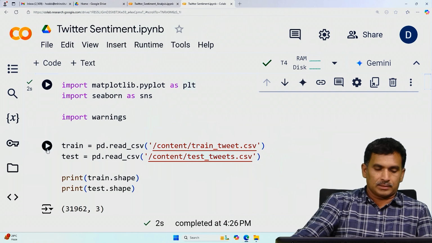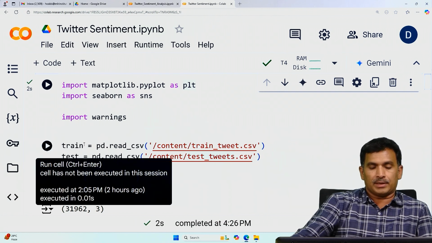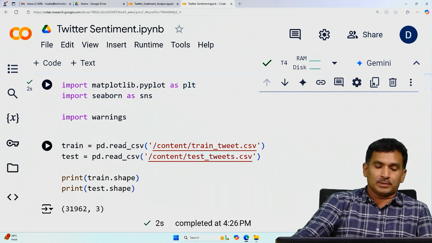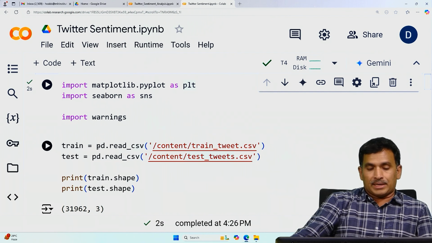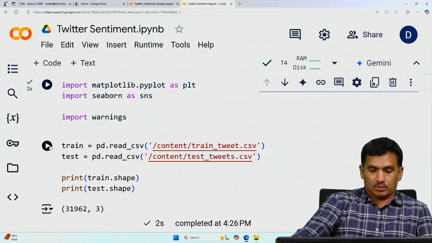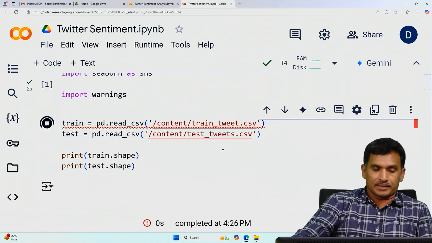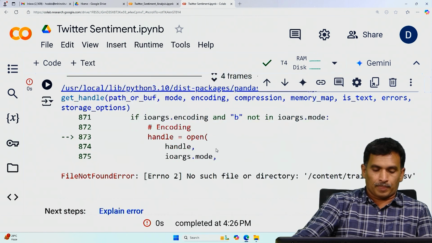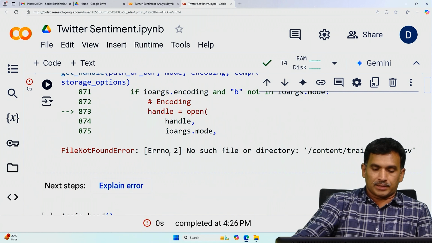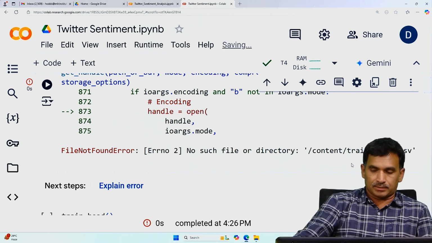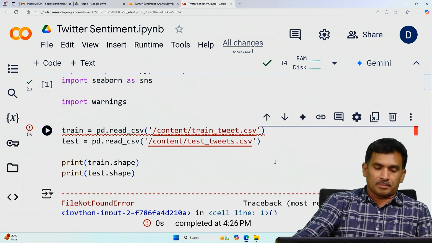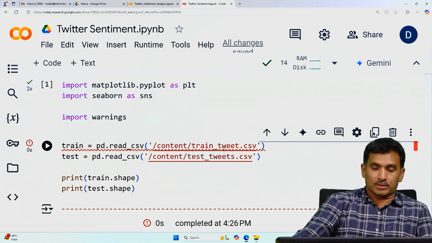Next, in the next cell, we are reading the data using the read_csv function of Python into a data frame here, named train. Similarly, the test. If I click on this, we will get an error. You can see here the error: no such file or directory, content or train_tweets. That means we have not yet uploaded the train and test files into this drive.